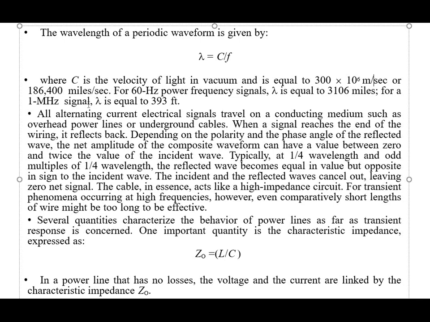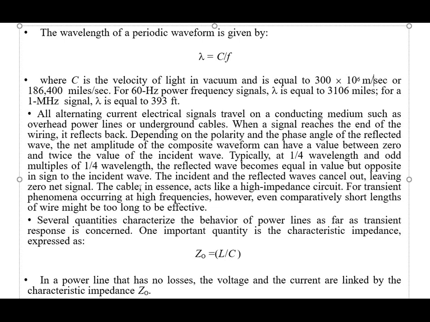So the incident and reflected waves cancel each other, leaving zero net signal, and the cable in essence acts like a high impedance circuit. For transient phenomena occurring at high frequencies, even a comparatively short length of wire might be too long to be effective.